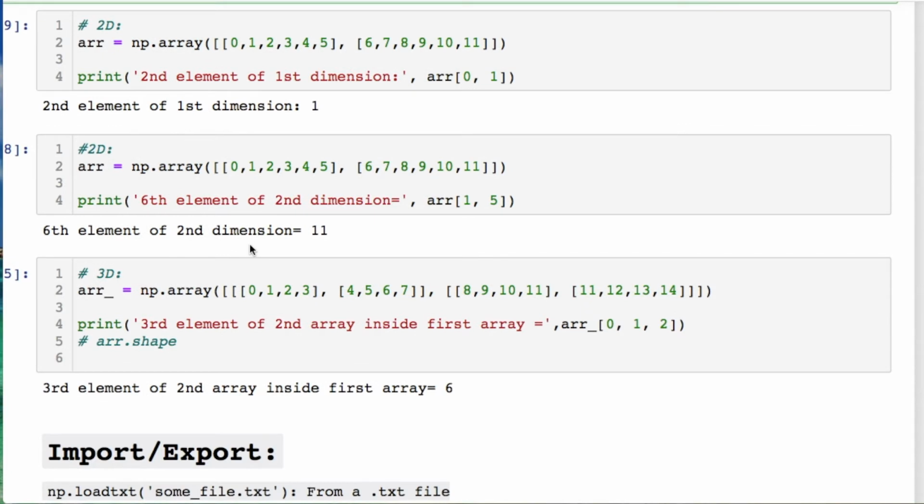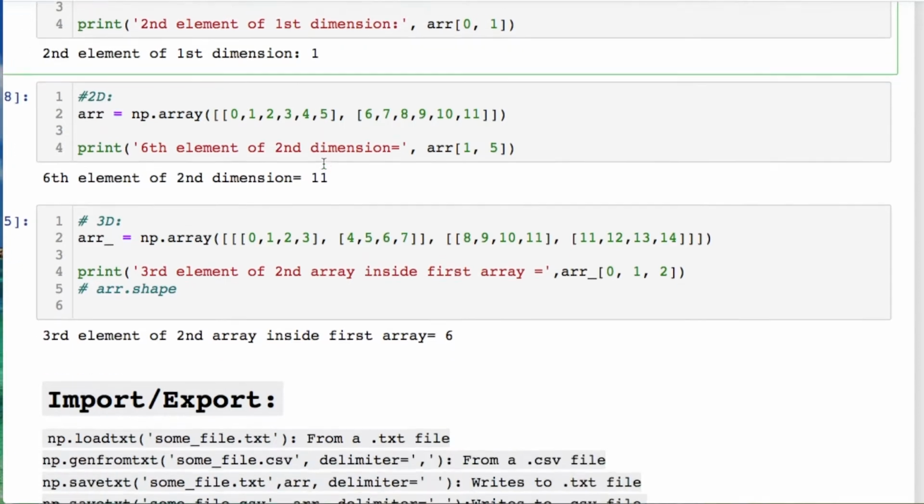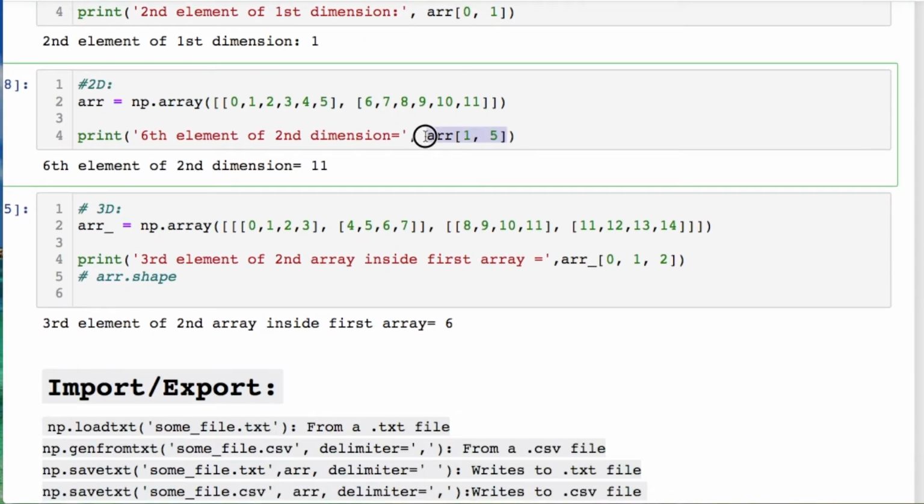We could look at 2D and 3D arrays for indexing as well, where we could throw in our array and we're going to take the second element of the first dimension, or first array. So this is the first array that we're dealing with, the first dimension, and we're going to take the first element that's inside of there, which just happens to be 1 here. We could do the same thing and look for the sixth element of the second dimension, which would be here, and we'll take the sixth element of that here.